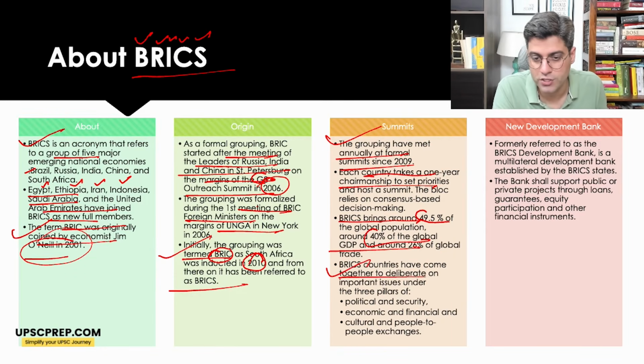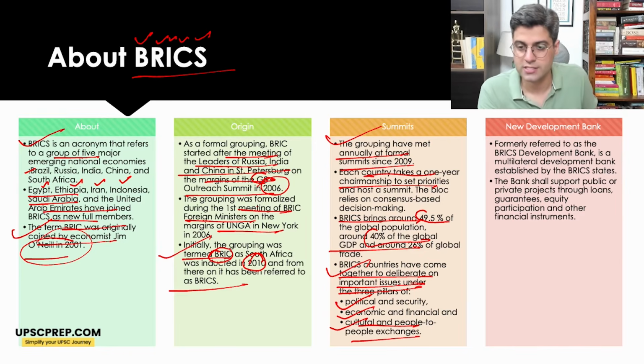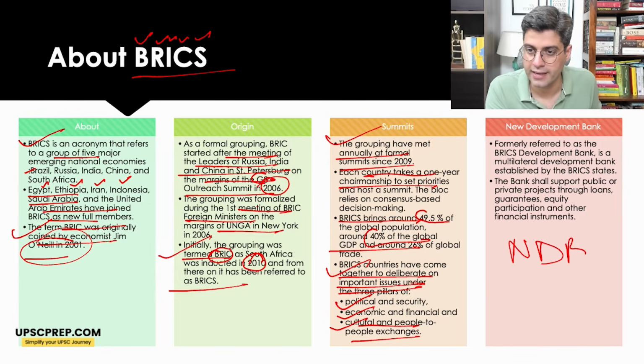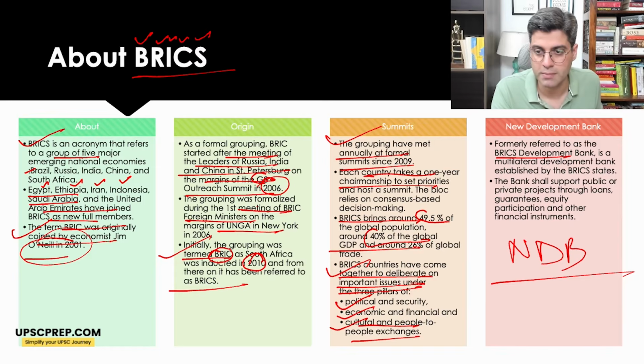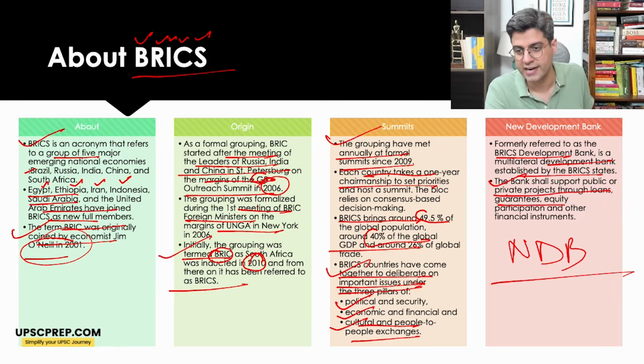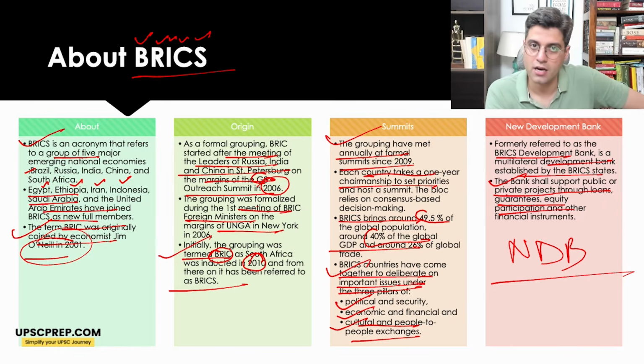BRICS countries have come together to deliberate on important issues under 3 pillars, which are political and security, economic and financial, and cultural and people-to-people exchanges. There's one bank, the New Development Bank, which is part of BRICS, a multilateral development bank established by BRICS states. The bank supports public or private projects through loans, guarantees, equity participation, and other financial instruments.